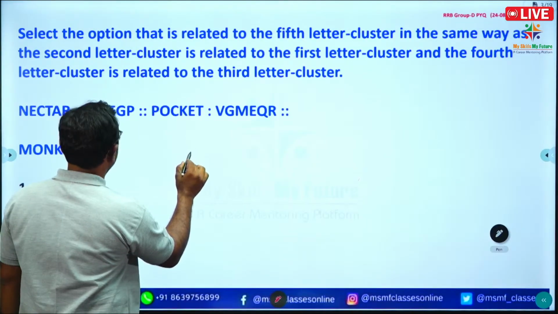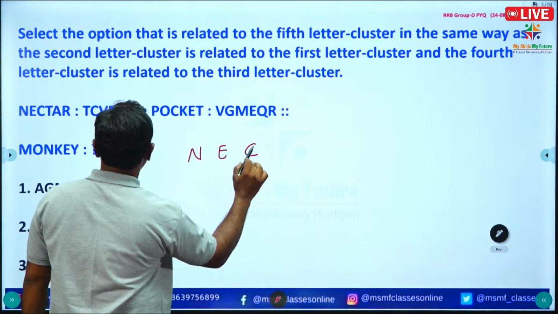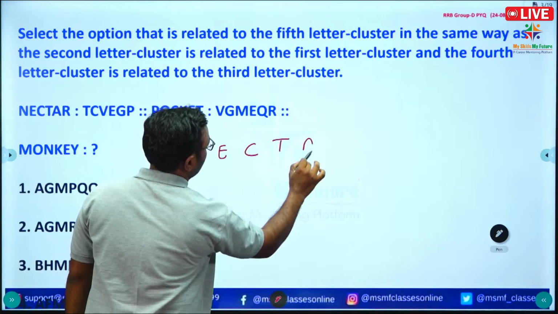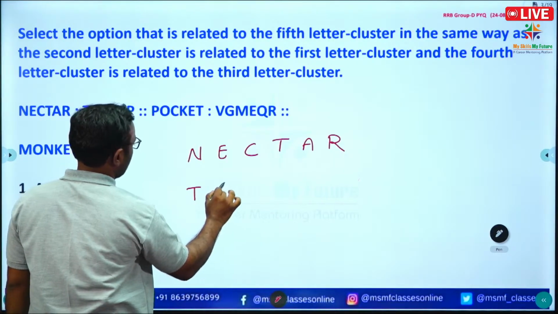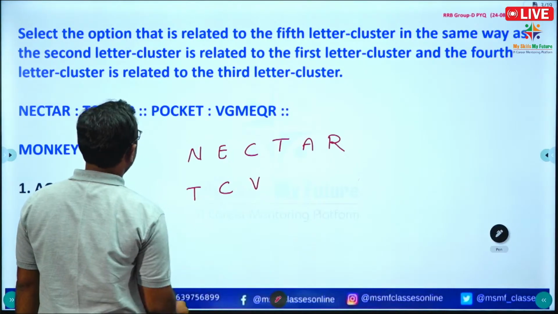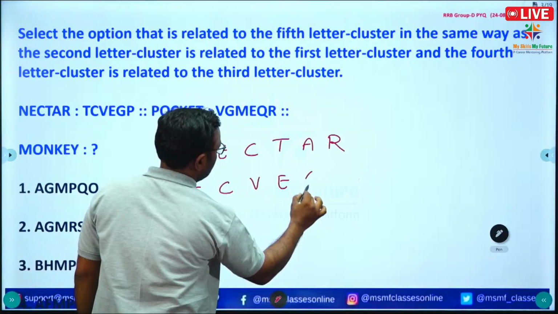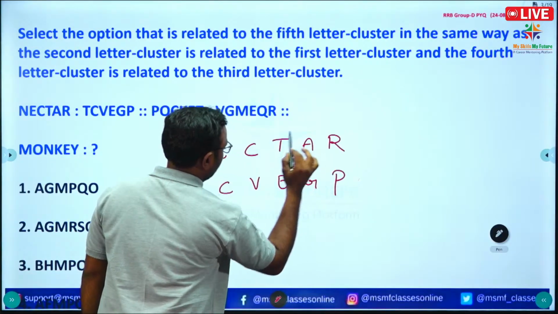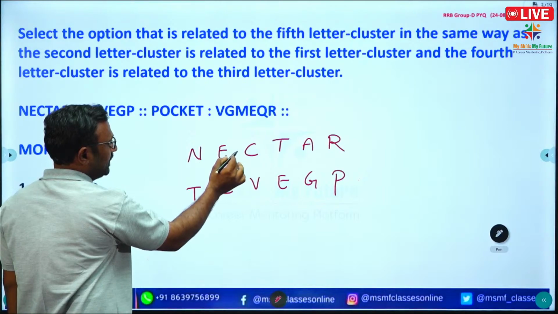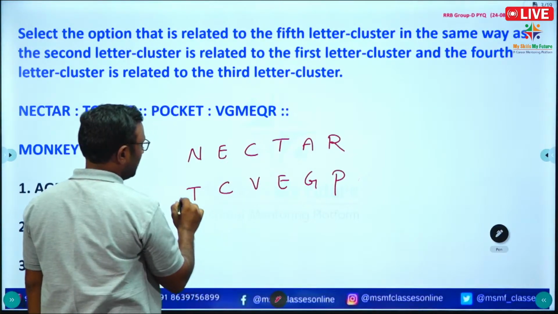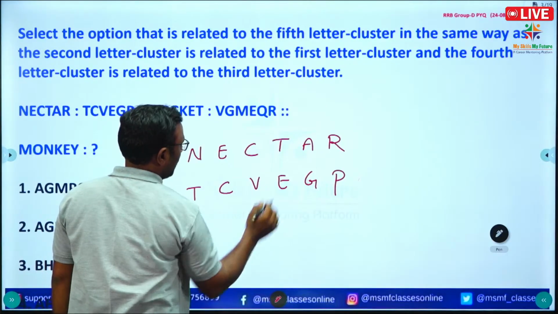They have given NECTAR, N, E, C, T, A, R, written as T, C, V, E, G, P. Okay.